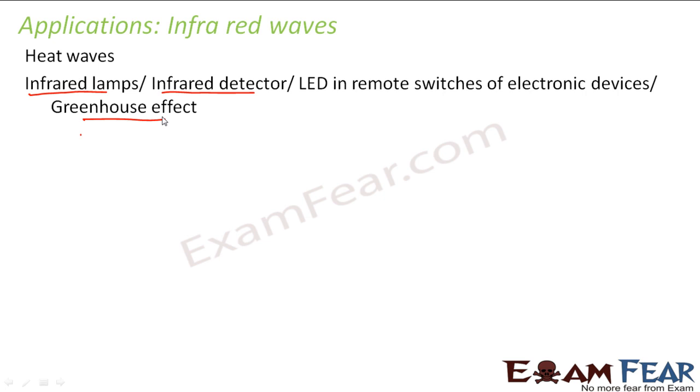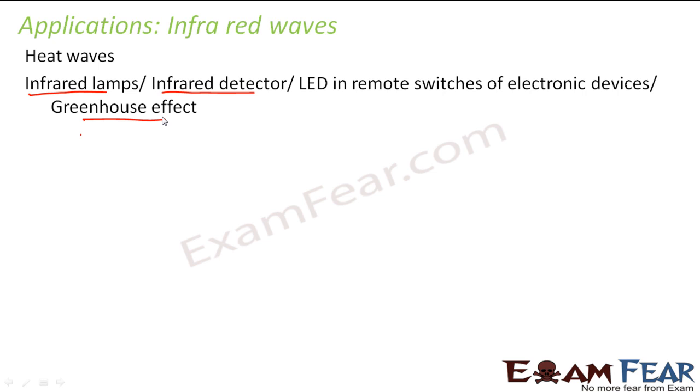Now, when I talk about infrared lamps or infrared detectors, a question might strike your mind. What is the need of these infrared waves? How can they be useful? For example, when I talked about microwaves or radio waves, they are used for some navigation purposes, or for those microwave applications, where you needed a wave of a specific wavelength, as well as since they have properties that they get absorbed by water and fats and sugar and things like that, so they had those applications.